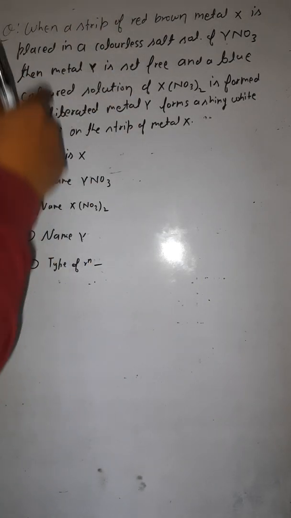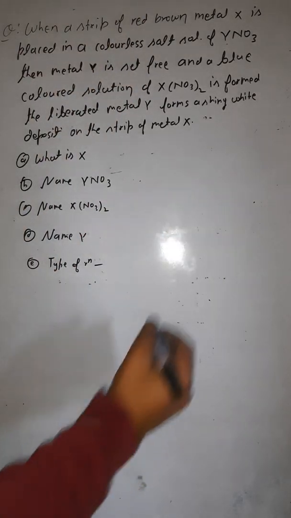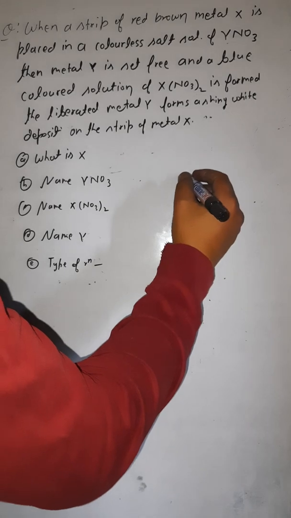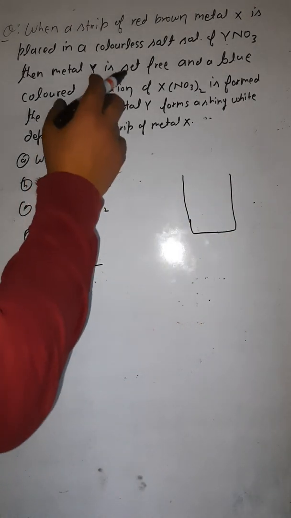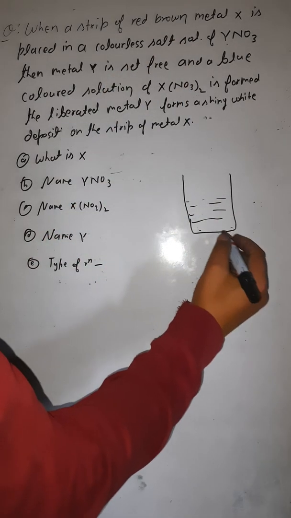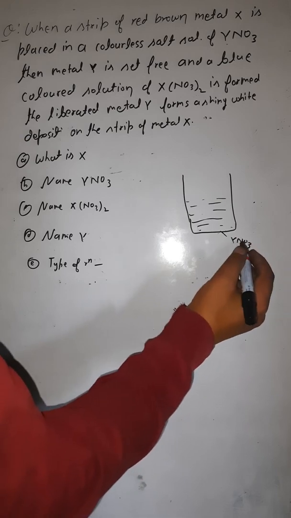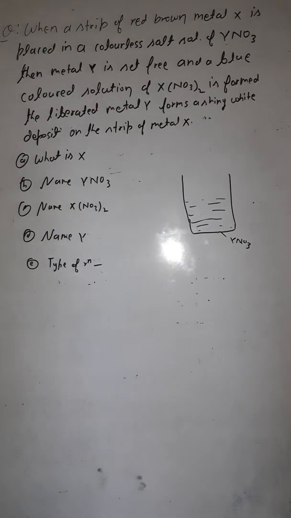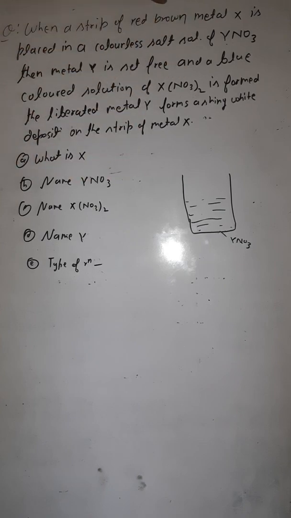what you are doing is placing it in a colorless salt solution of YNO3. Let's say this is the colorless solution of YNO3. I don't know what this Y is. Now you are placing a strip of the red brown metal X.